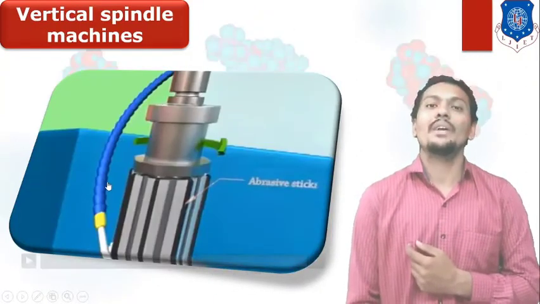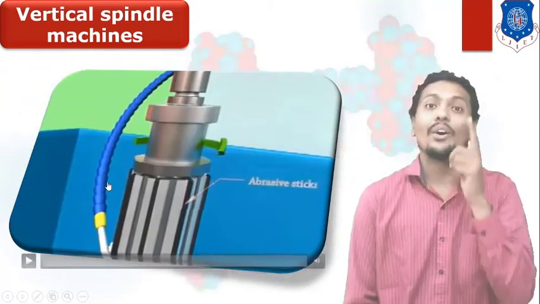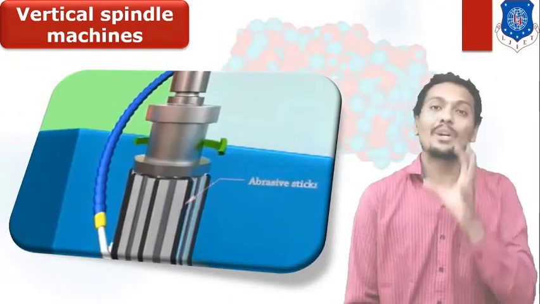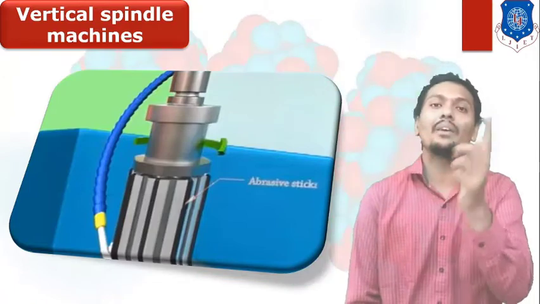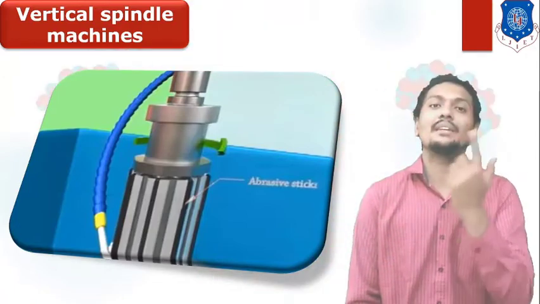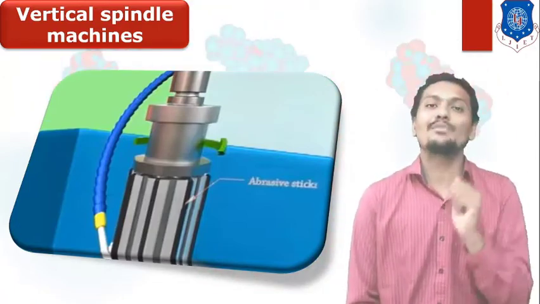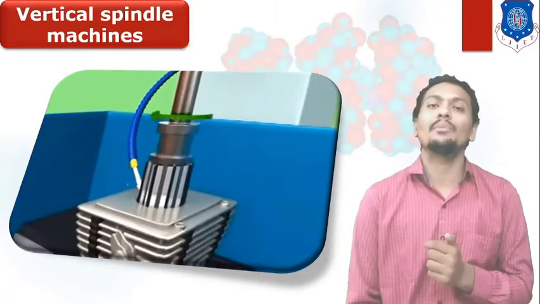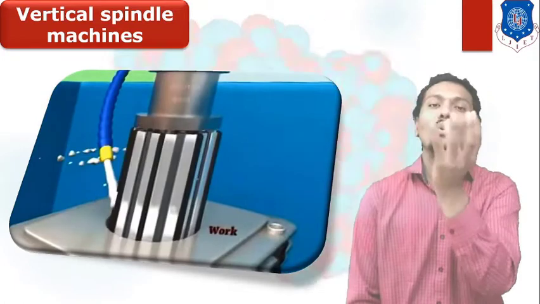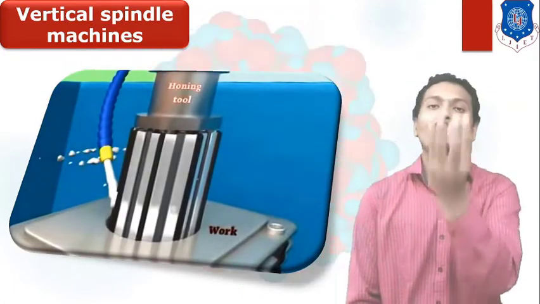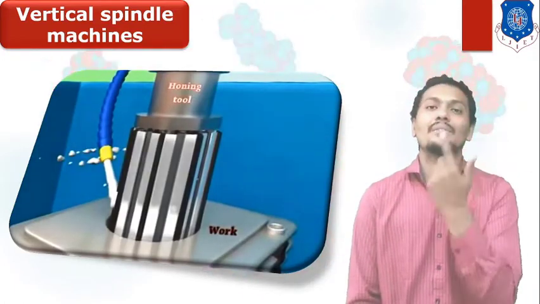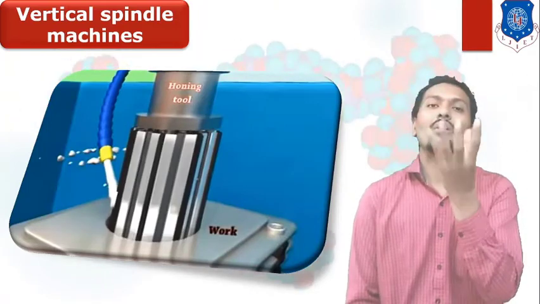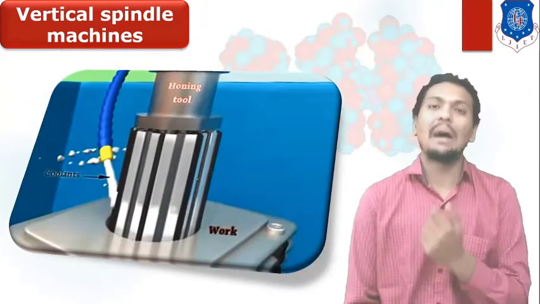Here I mentioned the vertical honing operation also. As per our discussion, in honing our purpose is to finish the surface. As the name suggests, in the vertical spindle machine the honing tool is operated vertically and can finish the internal surface of your hollow part.